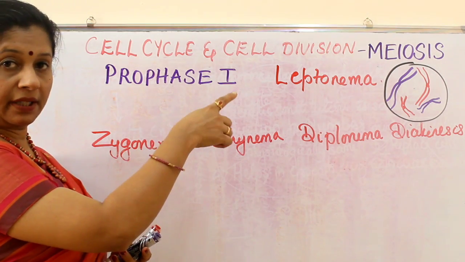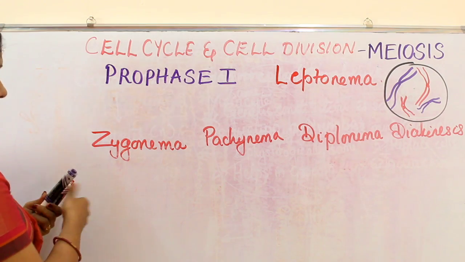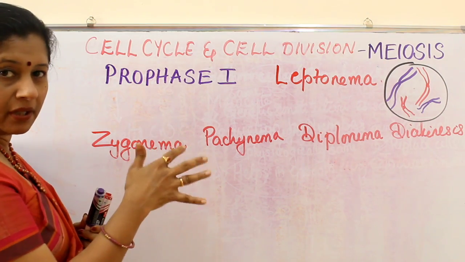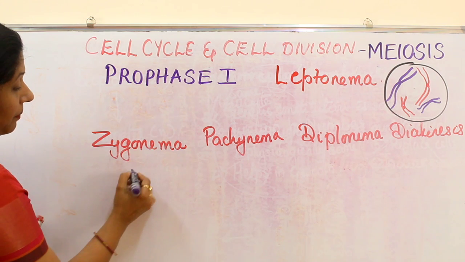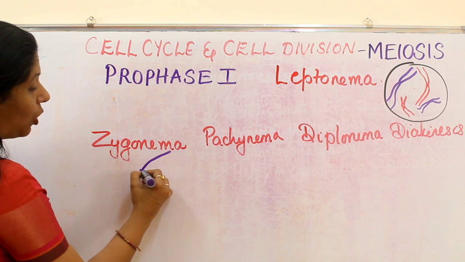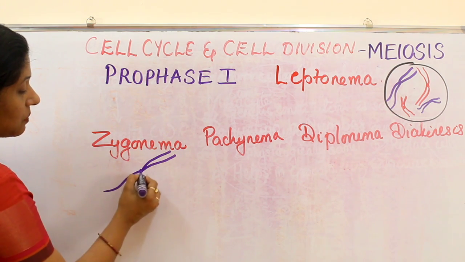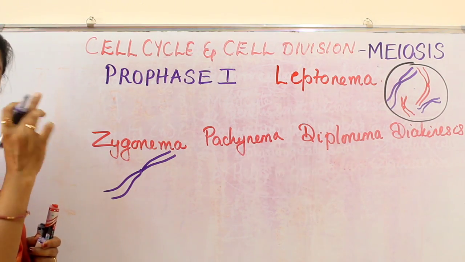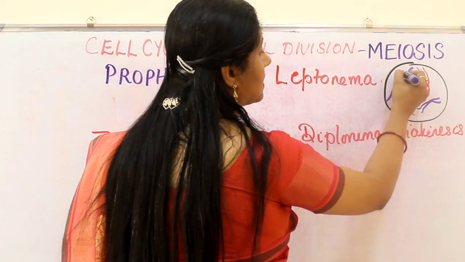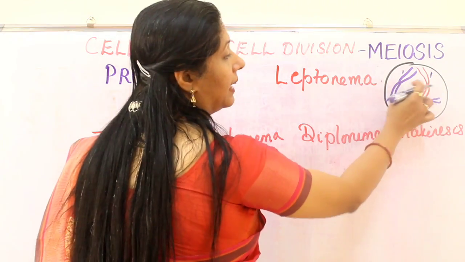There I am drawing only the nucleus. Inside the nucleus, I am not drawing the nucleolus also, but it is there. So the pairing of the homologous chromosomes happens. Homologous chromosomes means corresponding chromosomes from father and mother, paternal and maternal copies of the same. For example, if this is the first chromosome, this is the identical pair of it.